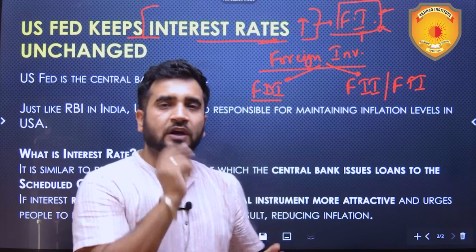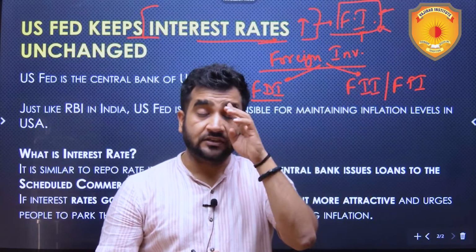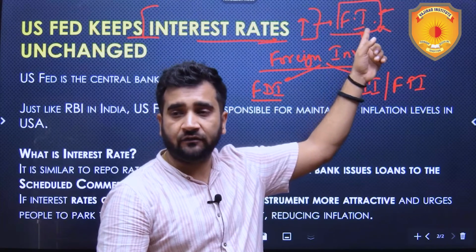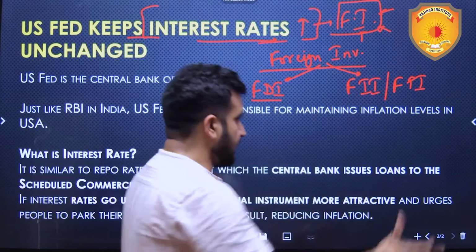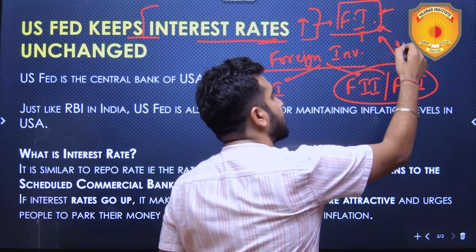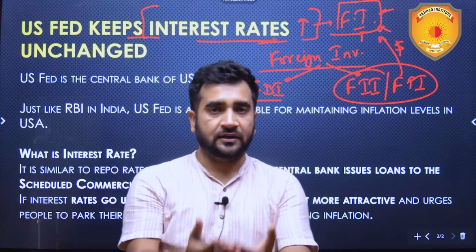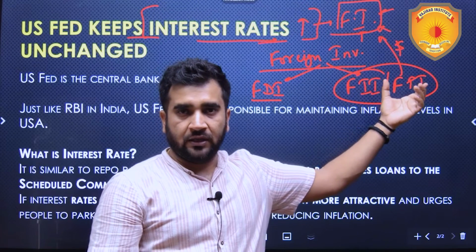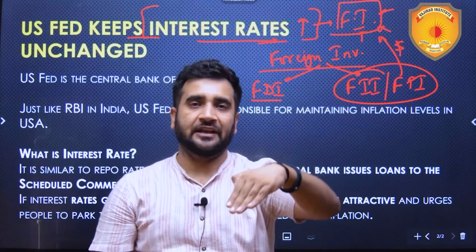Now coming back to our situation, when US Federal Reserve had hiked the interest rates, the financial instruments in US have become attractive. So these FIIs and FPIs will take their money out of India and invest it in USA. As a result, India is left with less dollars comparatively, which simply means that Indian rupee will start sliding.